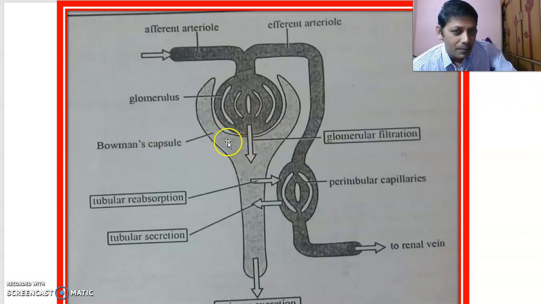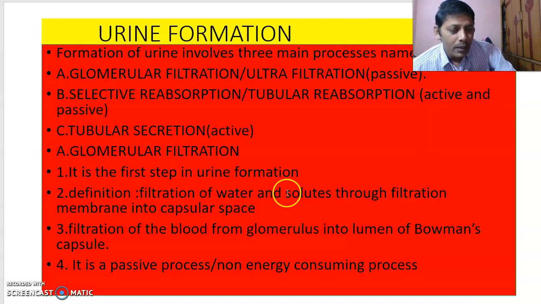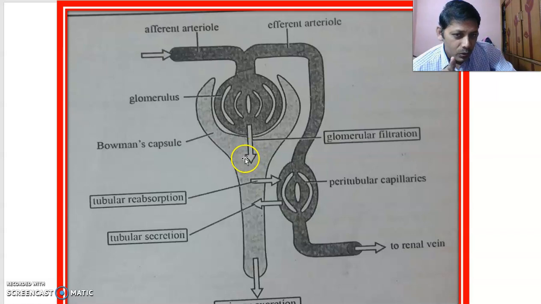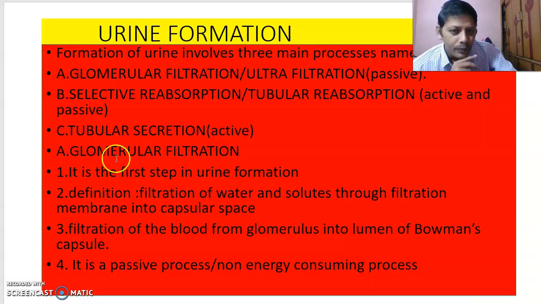What is Bowman's capsular space? This space is called the capsular space or lumen of the Bowman's capsule. I repeat again, filtration of water and solutes present in the blood through the filtration membrane into the lumen of the Bowman's capsule is called glomerular filtration, which is the first step in urine formation. Is it an active process or a passive process? It is a passive process.